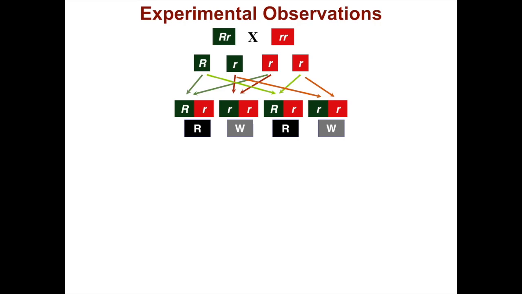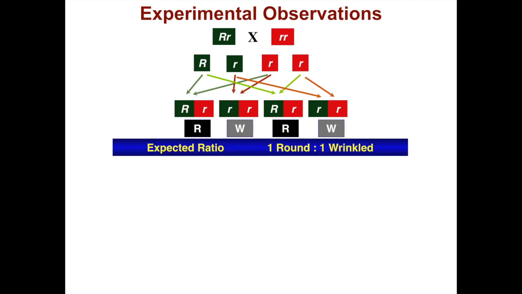So let's get into some experimental observations. Let's say you have another pea plant. This is a different species, but it has some of the same alleles. So you can get wrinkled seed coats or round seed coats. And you do a cross where you cross a heterozygous parent with a homozygous parent.